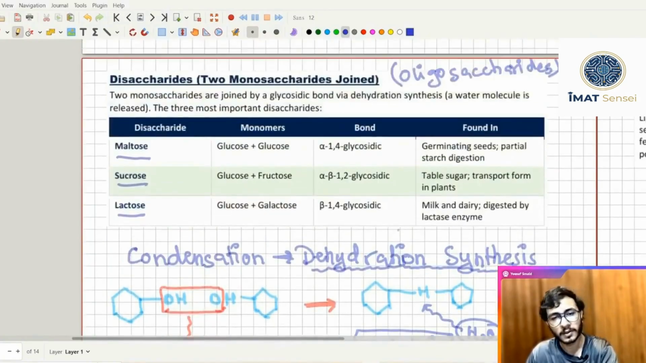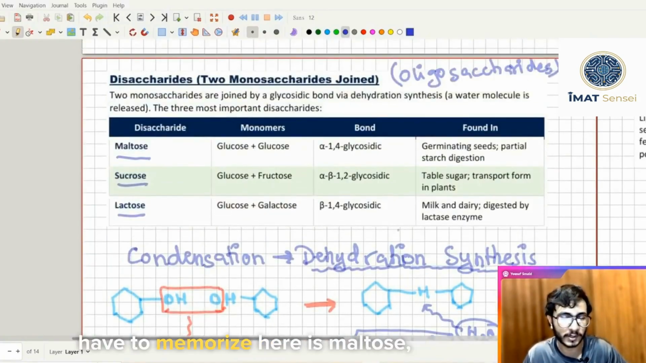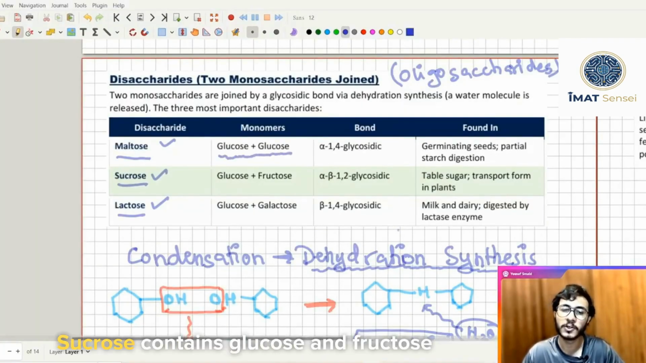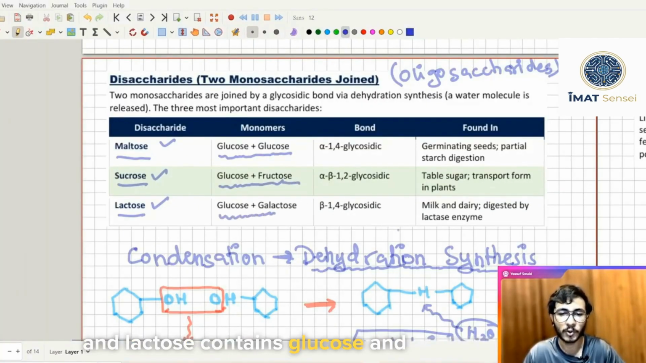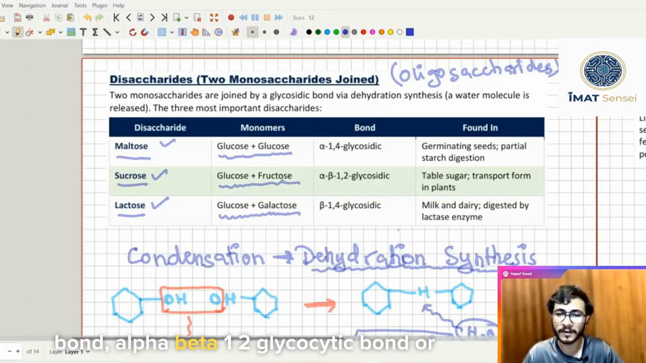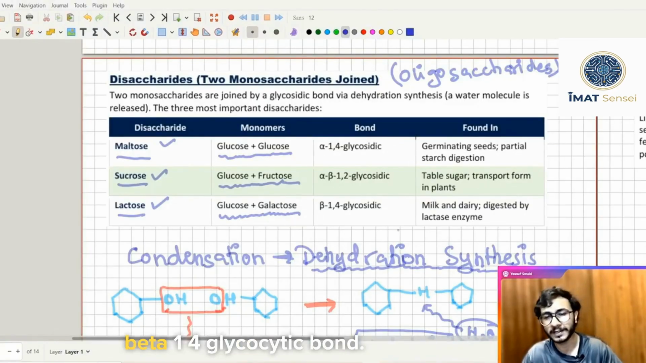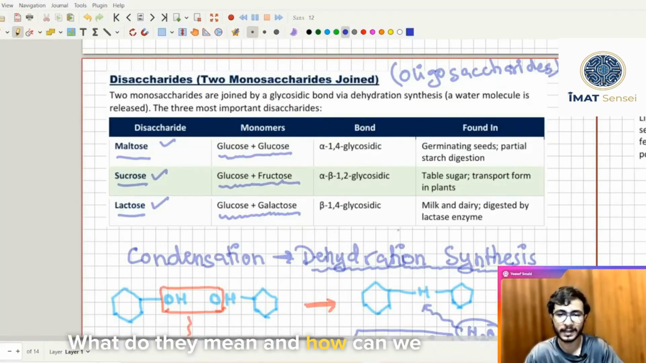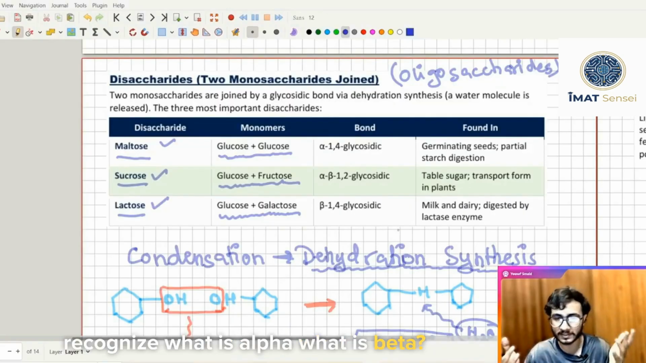So the next 3 molecules that you have to memorize here are maltose, sucrose, and lactose. Maltose contains two glucose molecules, sucrose contains glucose and fructose, and lactose contains glucose and galactose. They contain an alpha 1,4 glycosidic bond, an alpha beta 1,2 glycosidic bond, or a beta 1,4 glycosidic bond. So what are these bonds? What do they mean, and how can we recognize what is alpha, what is beta?